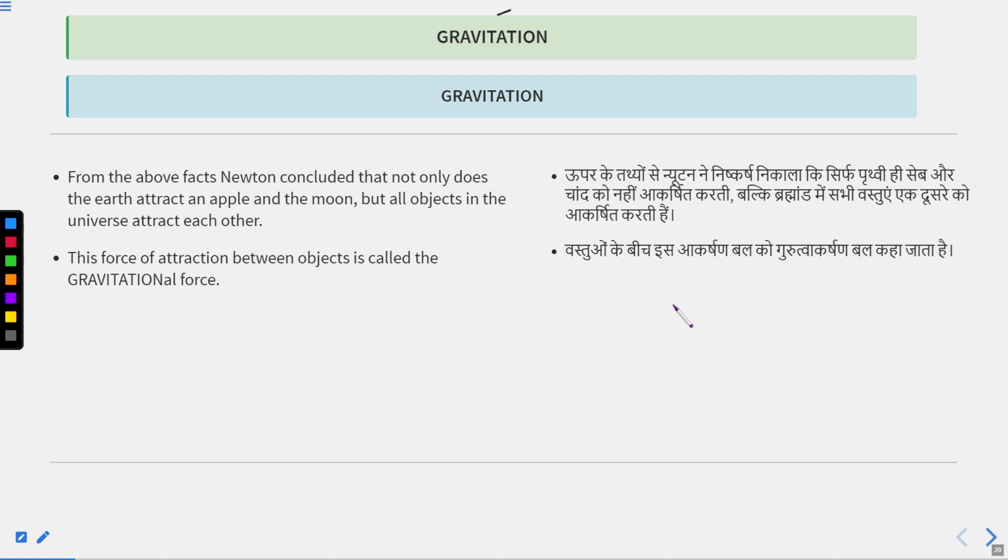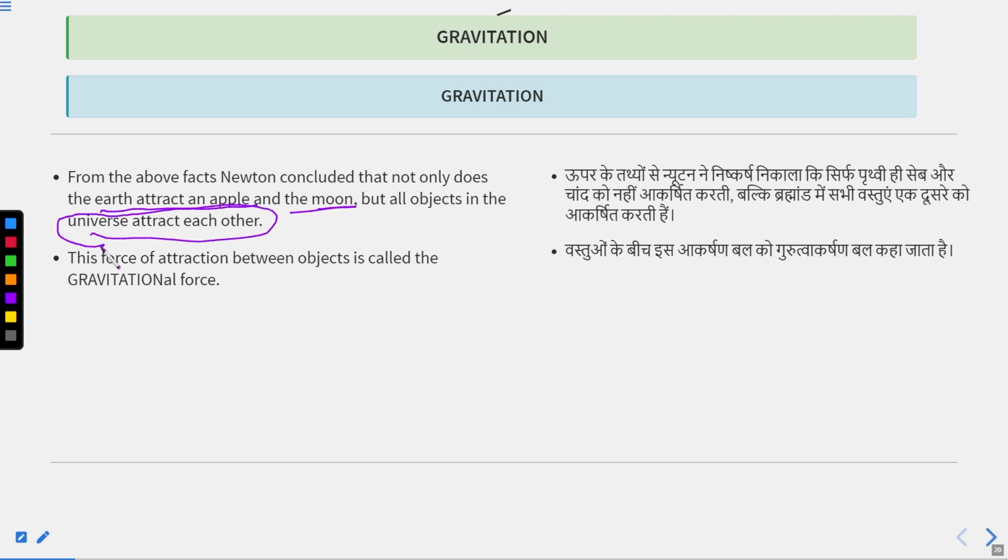From the above facts, Newton concluded that not only does the Earth attract an apple and the moon, but all objects in the universe attract each other.